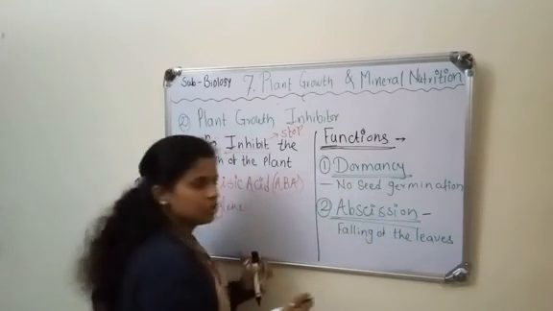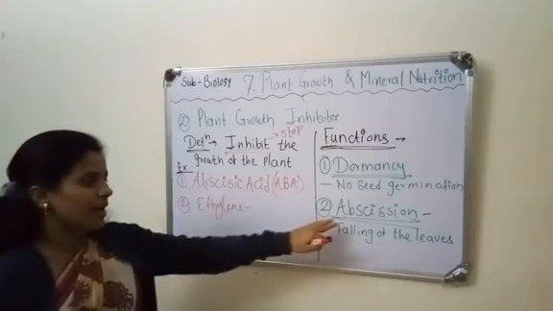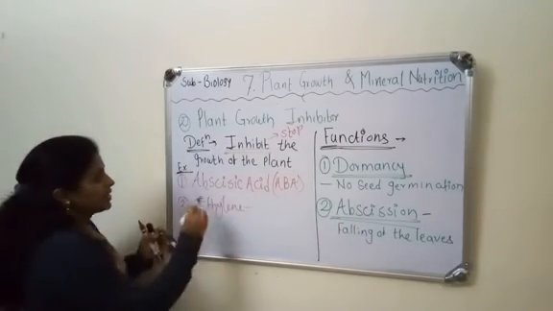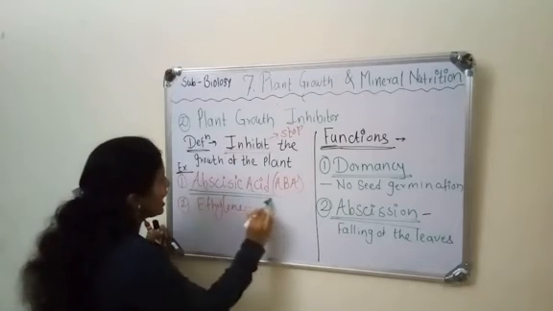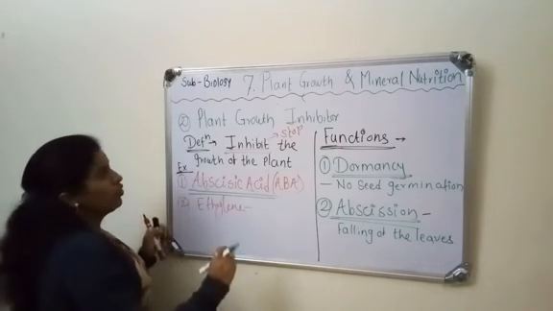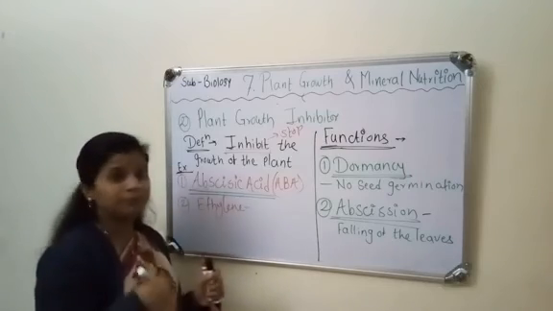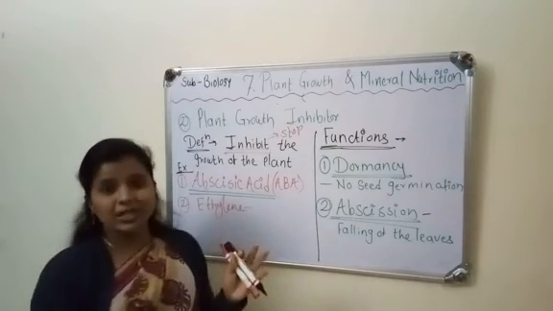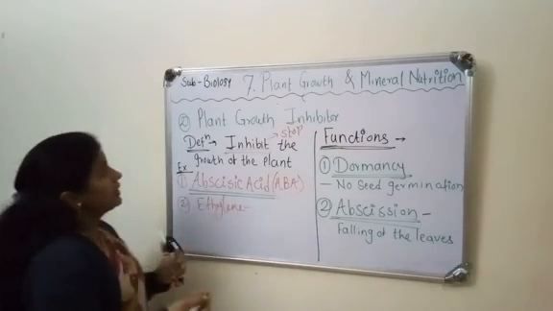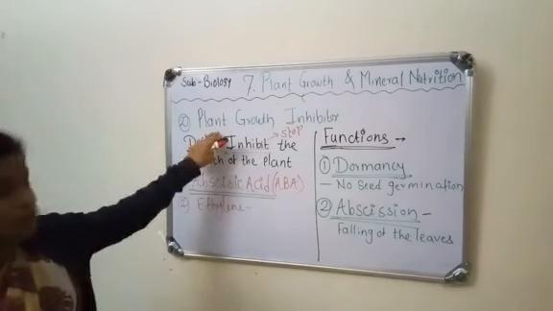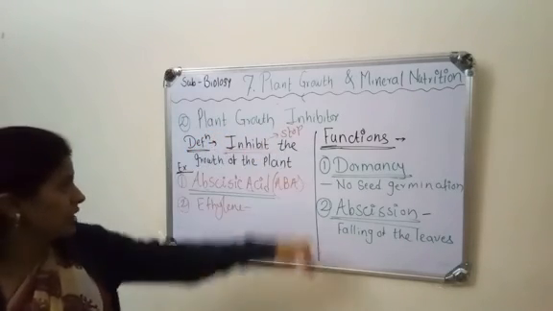This phenomenon is known as abscission, and abscission takes place because of the activity of abscisic acid. So plant growth inhibitor stops or regulates the growth of the plant.